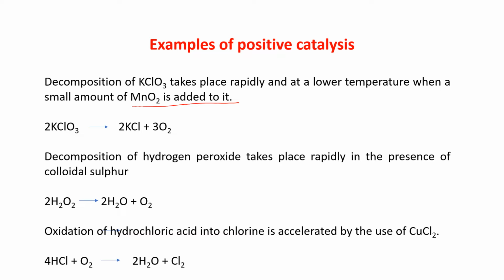Decomposition of hydrogen peroxide takes place rapidly in the presence of colloidal sulfur. So the sulfur acts as catalyst. Now oxidation of hydrochloric acid into chlorine is accelerated by the use of CuCl2. So these all are acting here as catalysts, and they are positive catalysts. They are increasing the rate of the reaction. So they are known as positive catalysts.